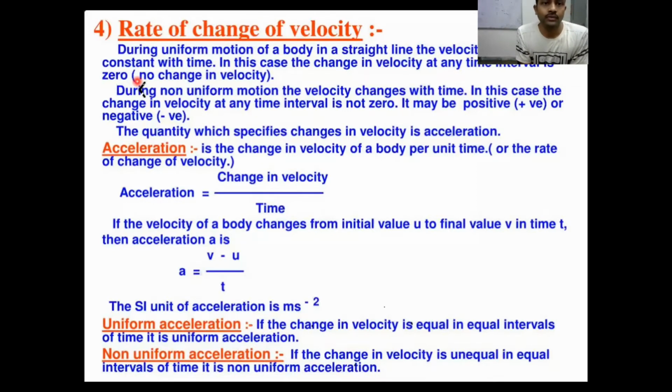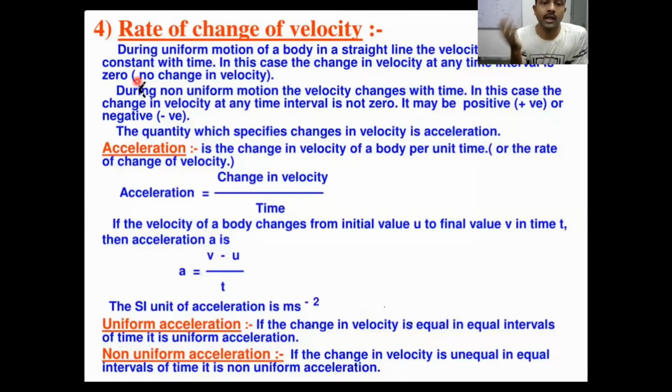Suppose during non-uniform motion your velocity is changing. Non-uniform motion means your speed is increasing or decreasing, your speed is varying. That means you are moving in non-uniform motion, right? During non-uniform motion the velocity changes with time. So in this case, the change in velocity at any time interval is not 0, right? Suppose you are moving at 60 km per hour. I gradually increase the speed to 80 km per hour. Within 1 hour, I increase the speed from 60 to 80 km per hour, right?